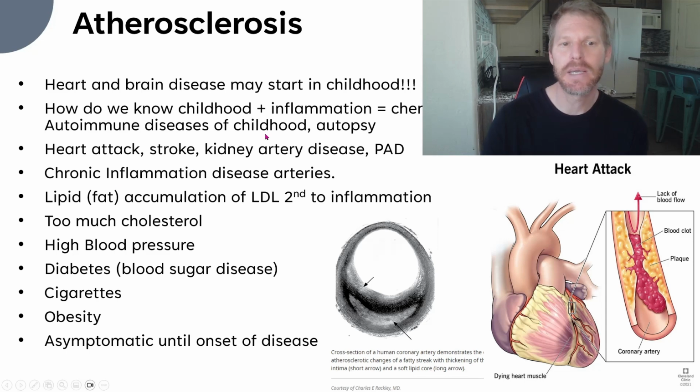We know this because kids with cancer who get chemotherapy have higher rates of vessel disease, including heart attacks. Autoimmune diseases of childhood can increase the risk of heart attack in kids. And autopsies have shown that there is plaque formation during childhood. So this actually starts pretty early in life, and that makes it even more important to take care of your kids properly: good diet, exercise, etc.